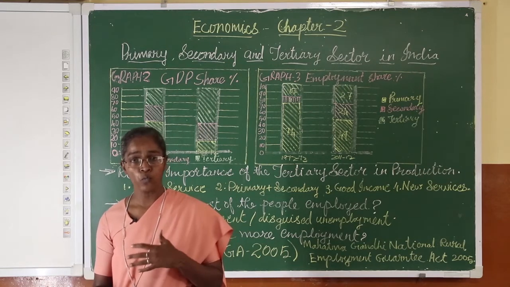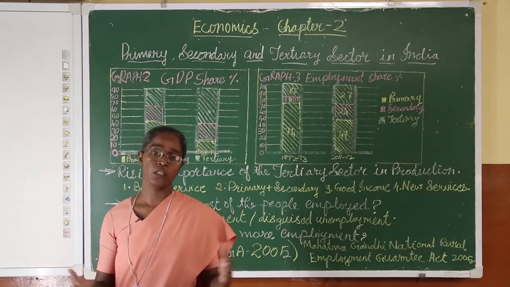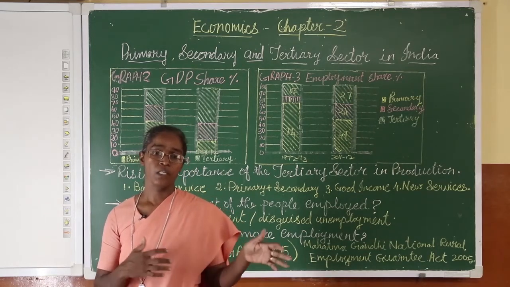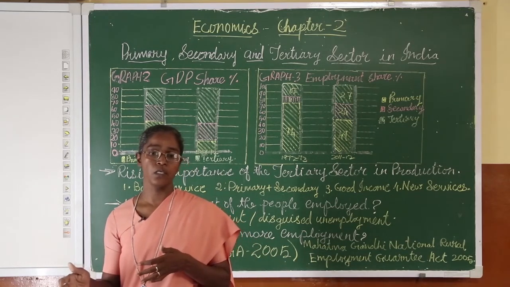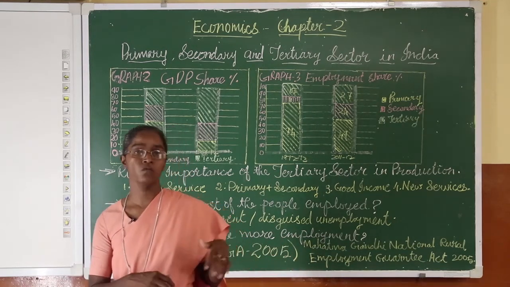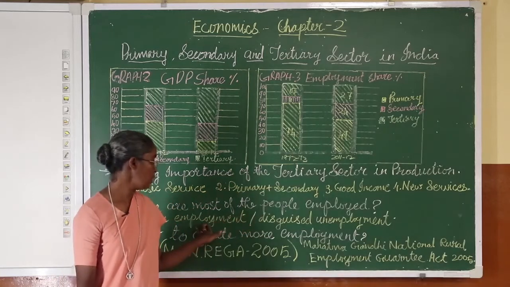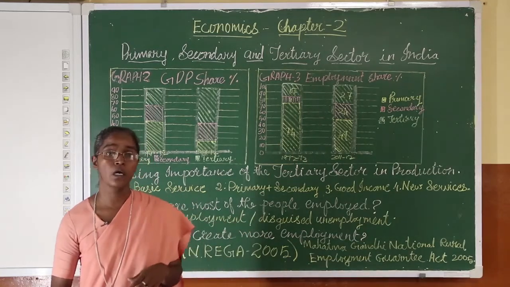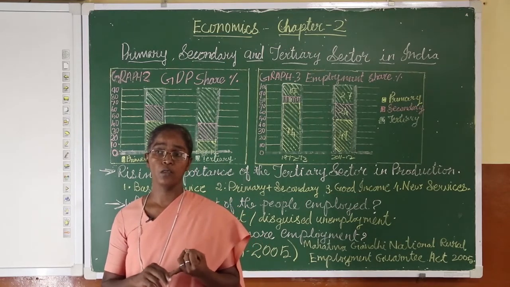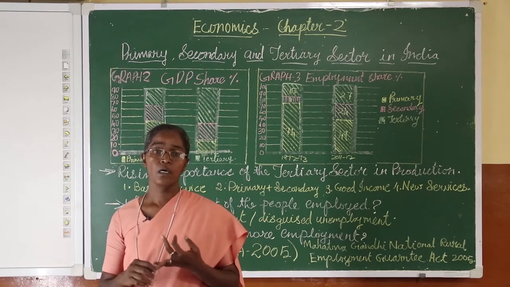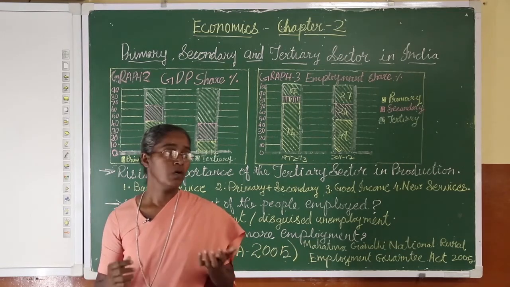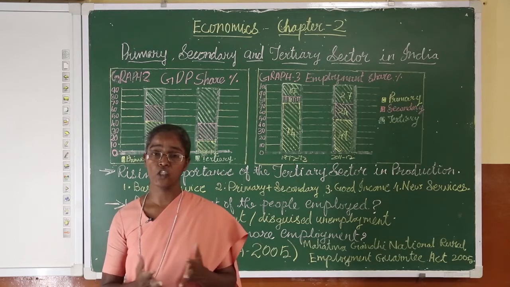They will have more production. When they have more production, there is more income. When there is more income and they have work throughout the year, automatically more people can be employed. Then there will not be the issue of underemployment or disguised unemployment. Now this is one. And second, when irrigation facilities are provided to Lakshmi, what will happen? There will be more production.